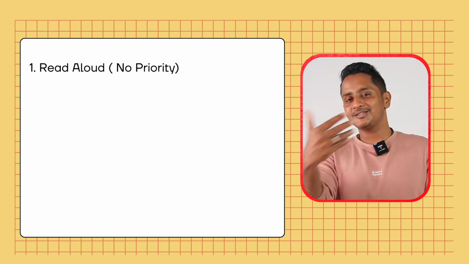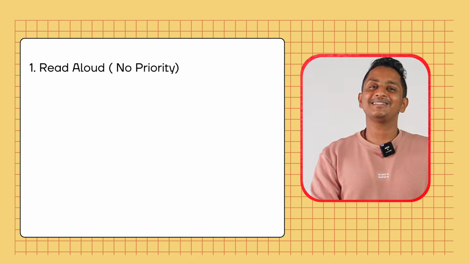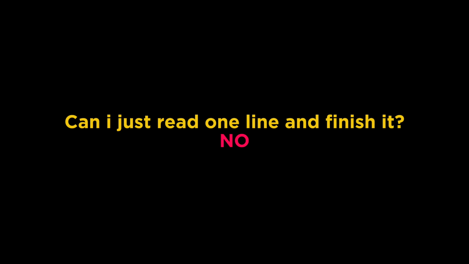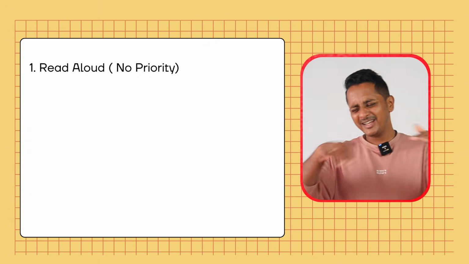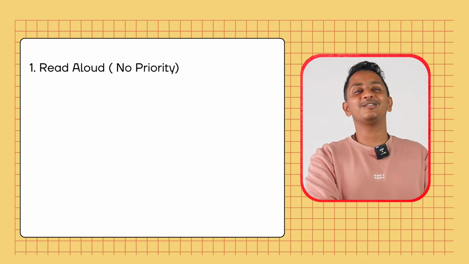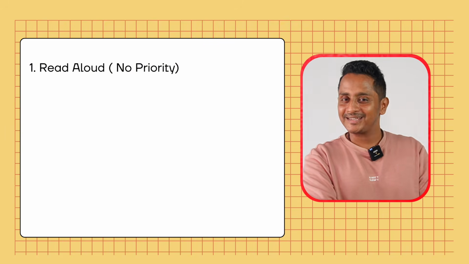Just know the things and execute. Even if you make a mistake, even if you misinterpret, it's okay. Just keep continuing. Can I just read one line and finish it off? I'm not a fan of one line, but if you want, you can do it. Otherwise, read in full. Even if it has mistakes, it is fine because it is not going to give you more than 5 to 6 marks. 100% guaranteed.